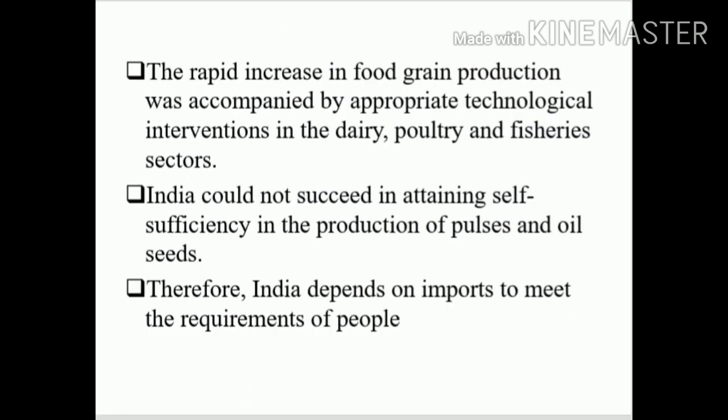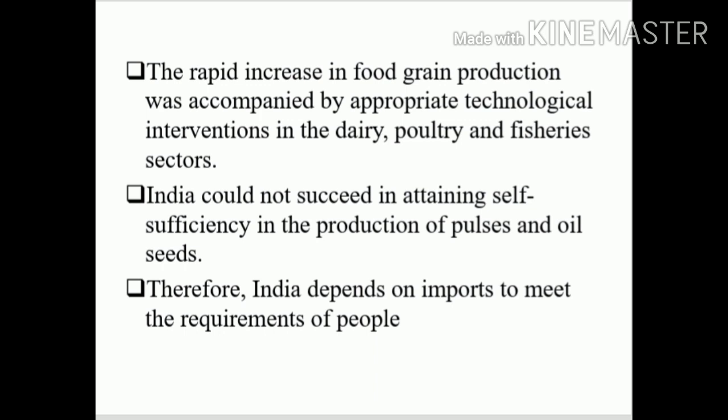With the help of high-yielding varieties of seeds, we increased food grain production, and that was accompanied by appropriate technological interventions in the dairy, poultry and fisheries sector. So we started using technical skills in the field of agriculture.